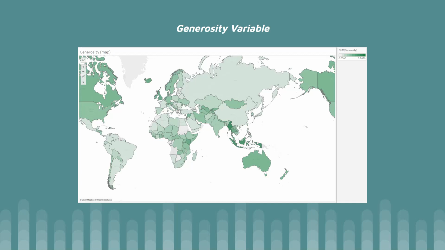The insight that we gain from this visualization is that countries who tend to do better economically tend to have higher levels of generosity, such as the US, whereas the other countries, such as those in South America, do not reflect high scores of GDP per capita and also have low scores of generosity. This highlights the correlation between GDP per capita and generosity.